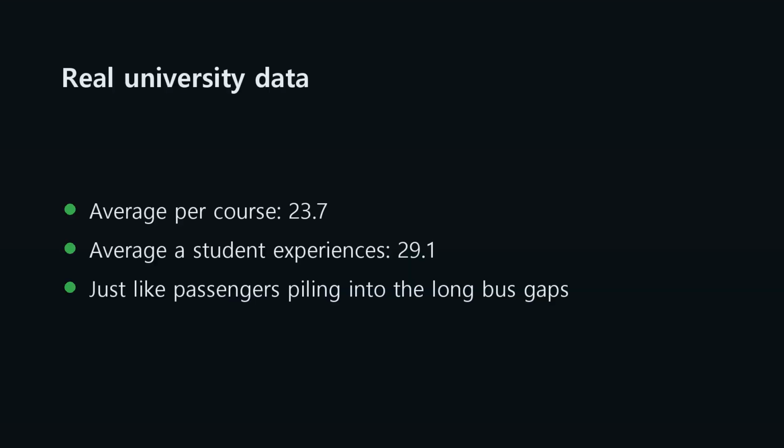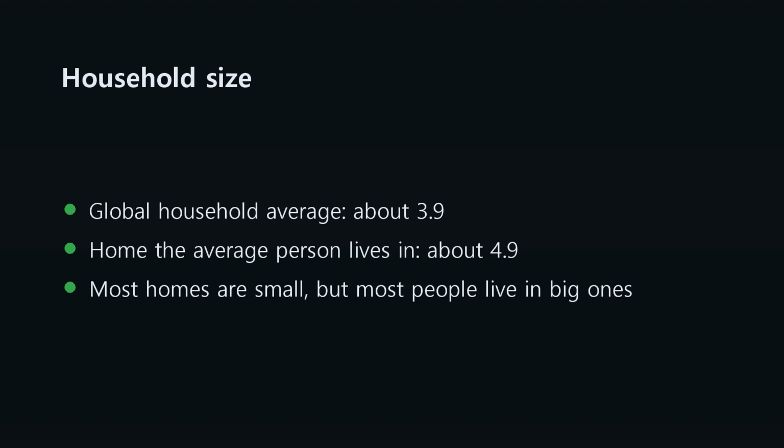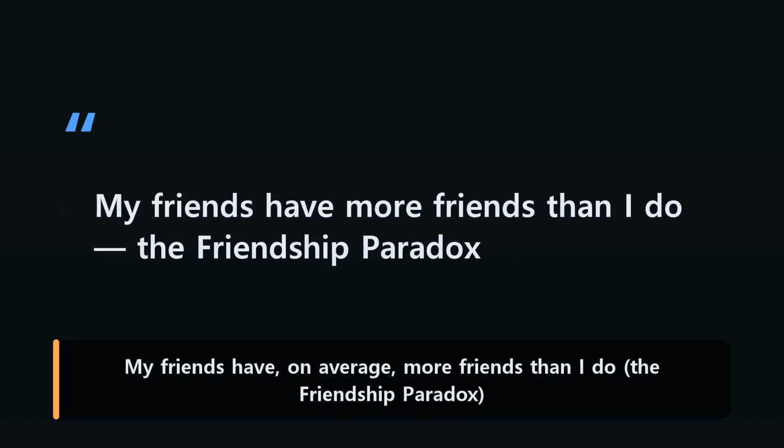Real university data: 23.7 per course becomes 29.1 as students experience it. Households: the average size is about 3.9, but the home an average person lives in has about 4.9. Friends are the same. The more popular you are, the more often you get picked, so your friends have more friends than you do.